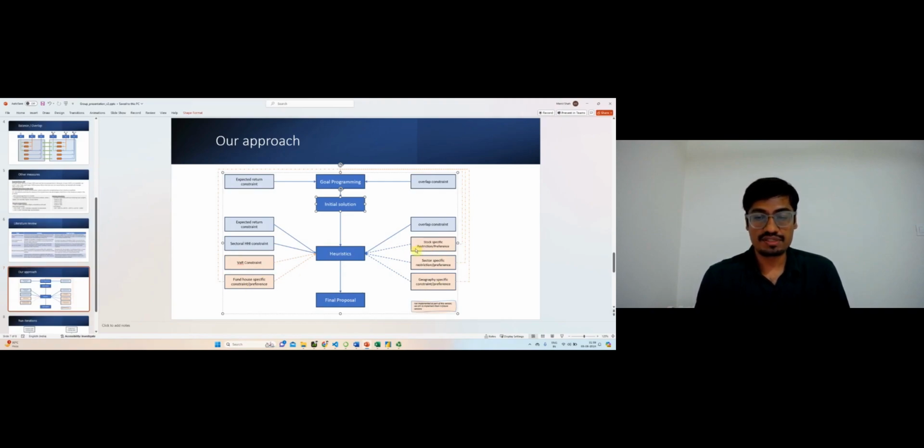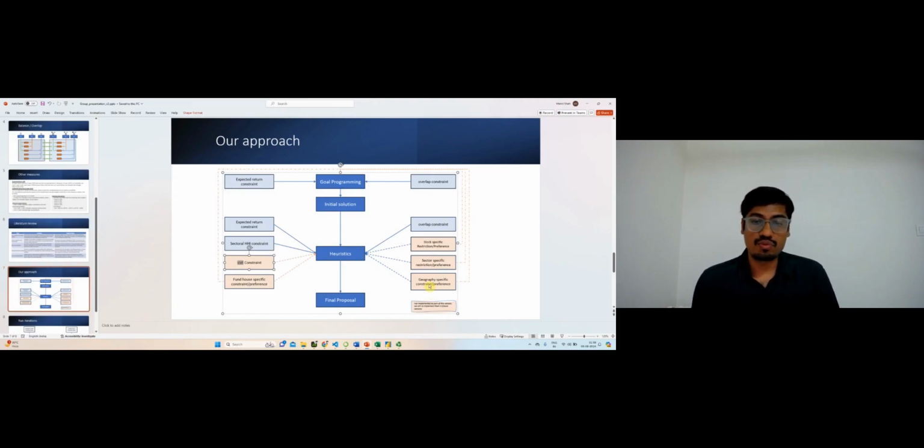For now, for this project, we haven't added that. So for this project, we only have expected return, overlap, and sectoral HHI constraint. But in future, let's say you can add a constraint on VAR. You might have some preference over some fund houses. You might have some constraint on stocks or sectors or a geography the stocks is operating on, and so on. So all these constraints we can put it as a part of heuristics.